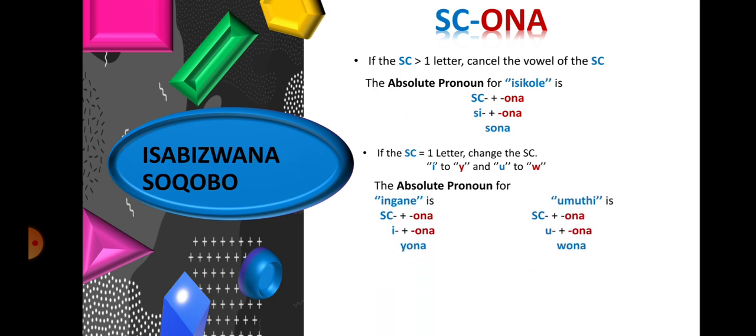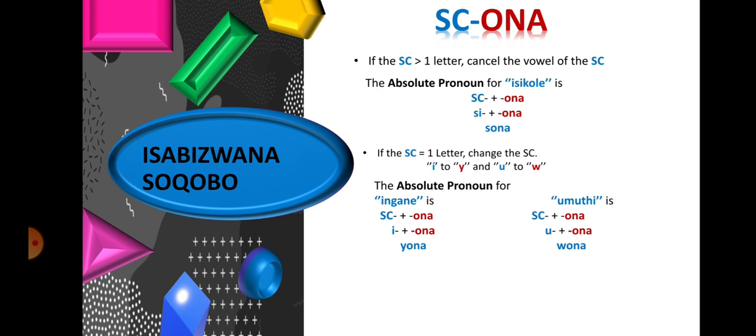For example, the absolute pronoun for ingane is yona, constructed by prefixing the subject concord e for ingane to ona. You have two vowels together, which is not allowed. You then change e to yi because it is a one-letter subject concord.